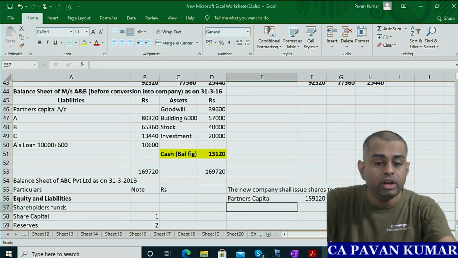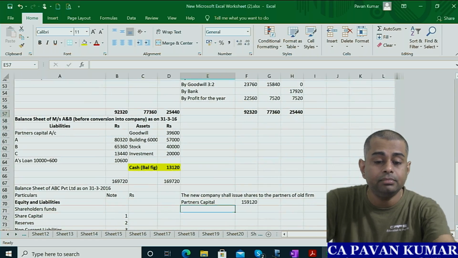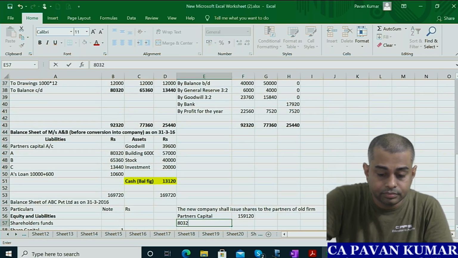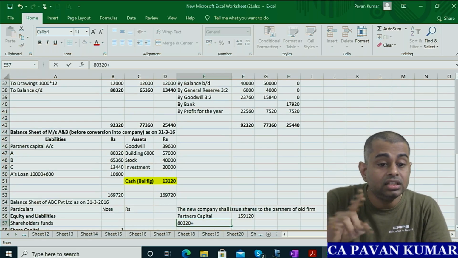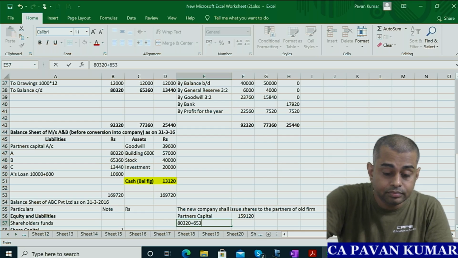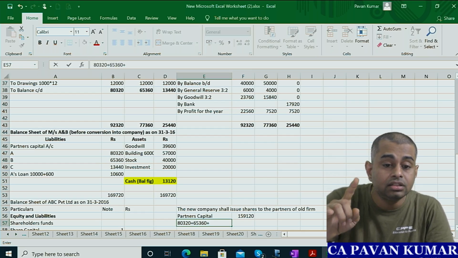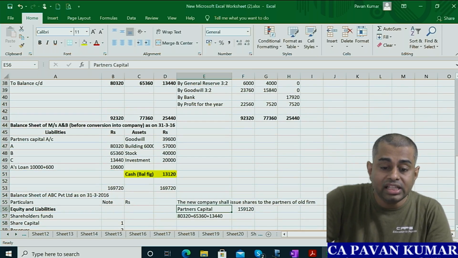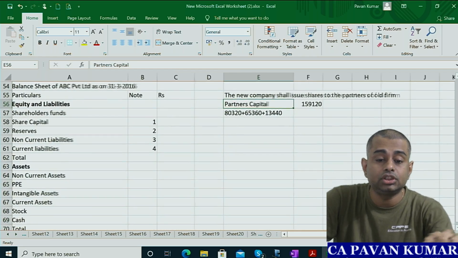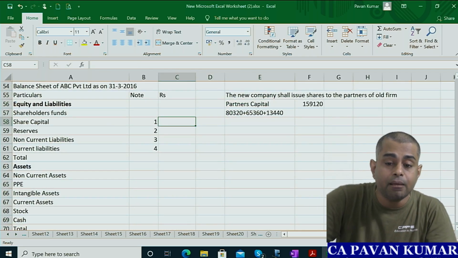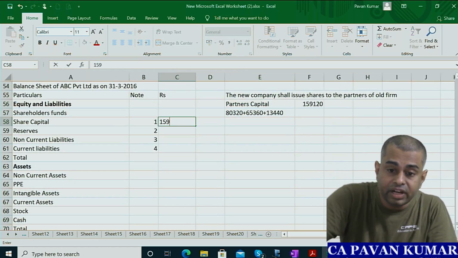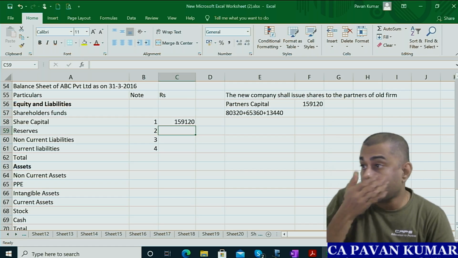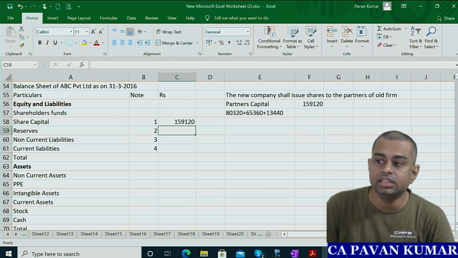Okay. How did it come? 80,320 plus 65,360 plus 13,440. So put together is 1,59,120. So the new company's share capital is 1,59,120. You understand this? Understand this? Copy.